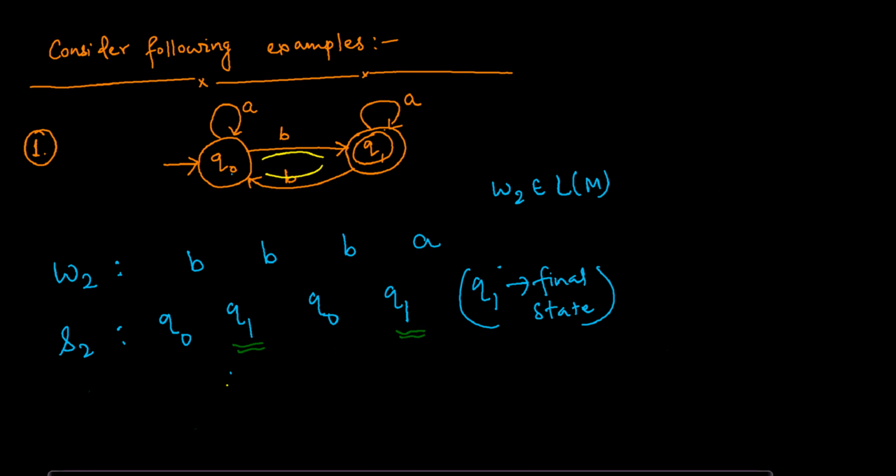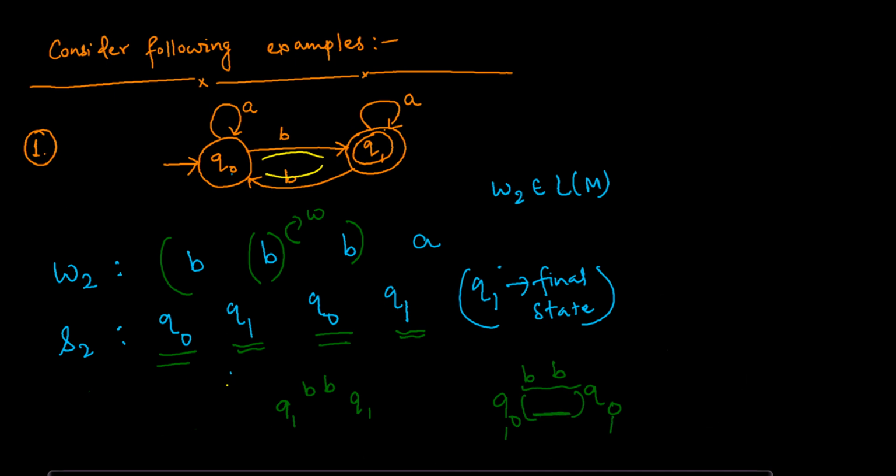It means that we will take this BB as W. When you are at Q1 and you see B and B, you will again come back to Q1. Similarly, if you consider this state and this state, there is repetition because of BB. So when you are at Q0 and you see BB, then you will come back to Q0. So this is Q0, this is Q0.